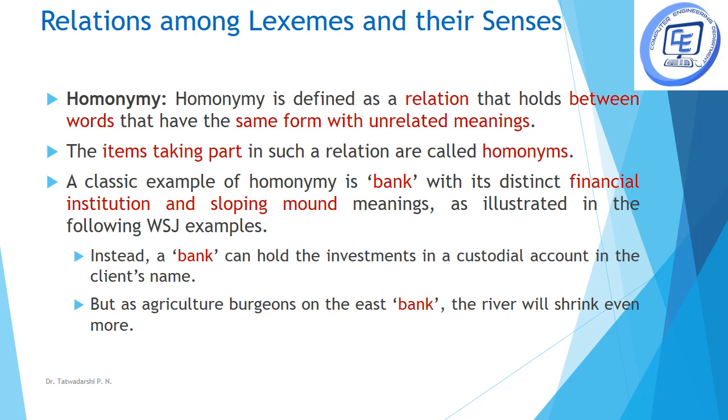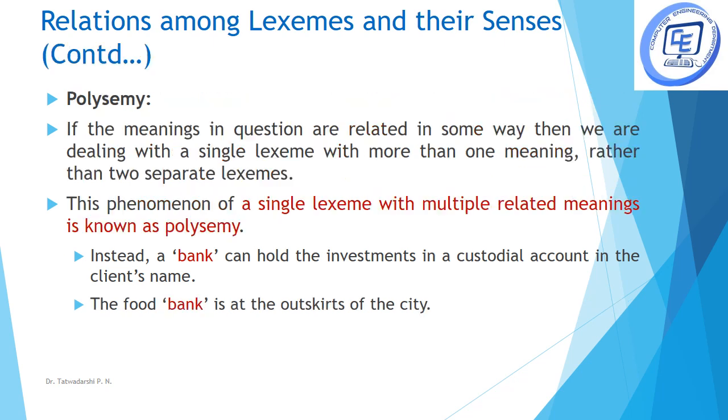It can mean a financial institution, or it can be a sloping mound when taken in the sense of a river. So the same word bank has a different meaning, either a sloping mound or a financial institution. So the word bank here is homonymy.